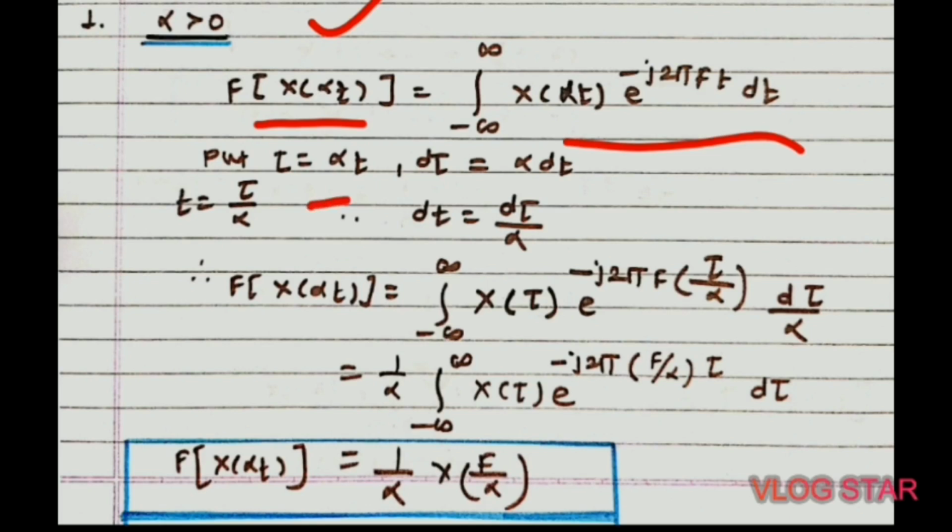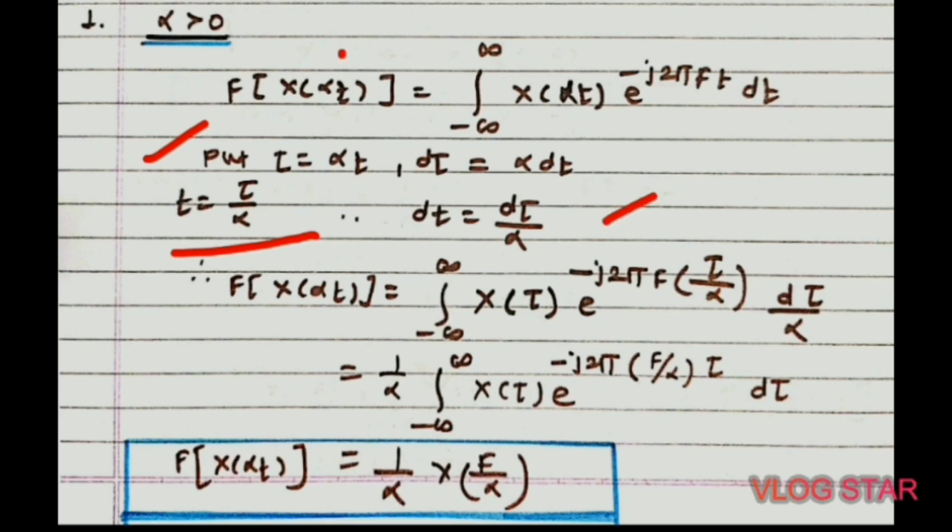Okay, here put the value of tau equal to alpha t and d tau equal to alpha dt. So using this equation, we can write the value of t is equal to tau upon alpha and dt is equal to d tau upon alpha.